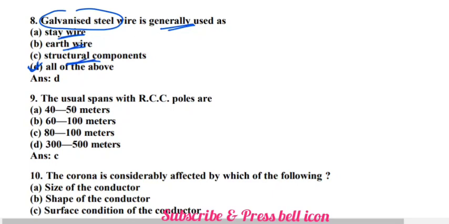The usual spans with RCC poles are 80 to 100 meters. Okay, it's not 40 to 50, it is 80 to 100 meters. RCC is nothing but reinforced cement concrete poles. Reinforced cement concrete poles. The usual span is 80 to 100 meters.